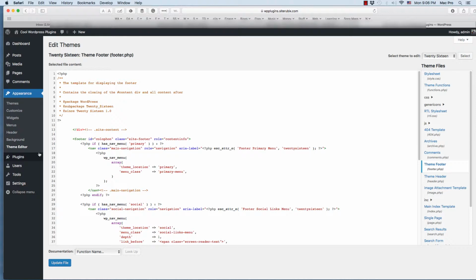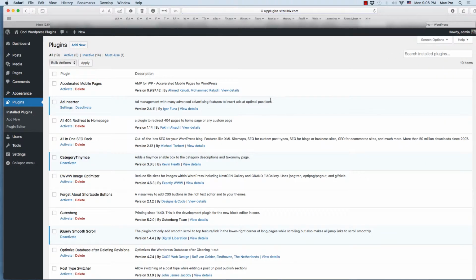And then we move on to plugins, and then we can install new plugins, add new, and plugin editor. Plugin editor has the same thing. I never edited a plugin ever. I've edited stuff in my theme, but not the plugins. I don't know why you would even need to do that, but maybe if you're troubleshooting with a developer or something. So these are all the plugins I have installed.